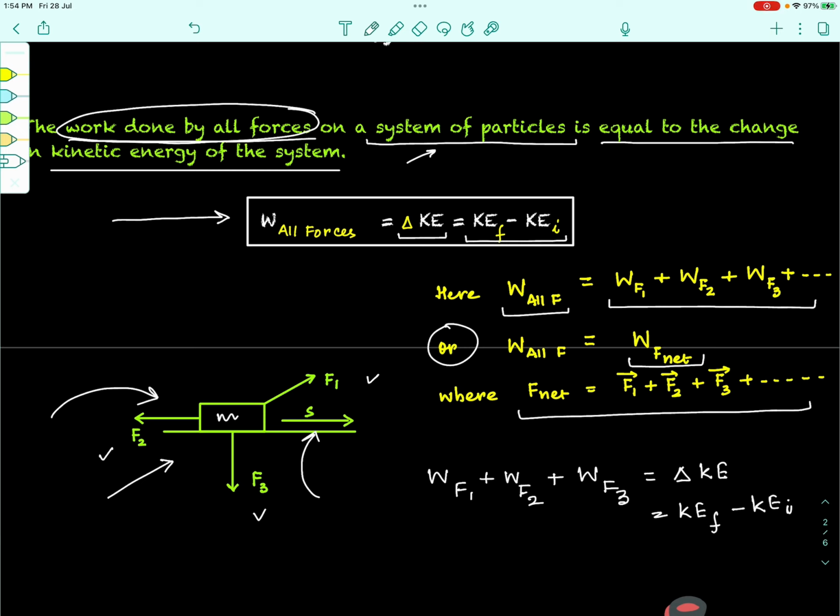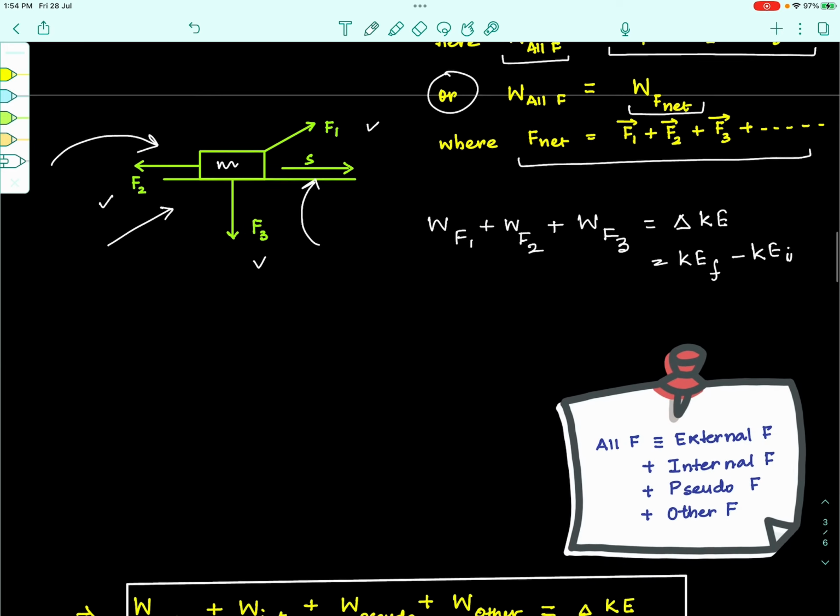In fact, as I was telling you, we derive the law of conservation of energy from this theorem itself. We will understand this as we take some questions also, that all the questions that we generally do using the law of conservation of energy can also be done using the work energy theorem very easily. Okay. So the next thing is,